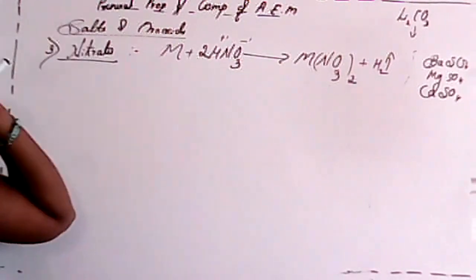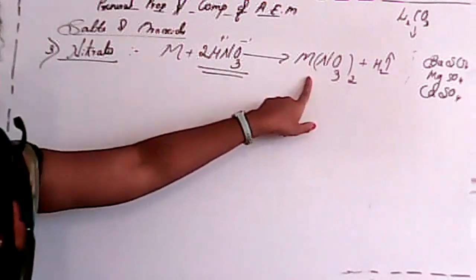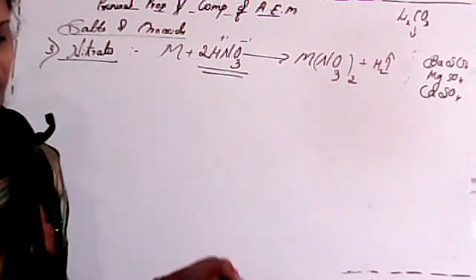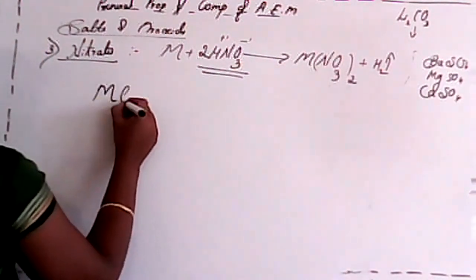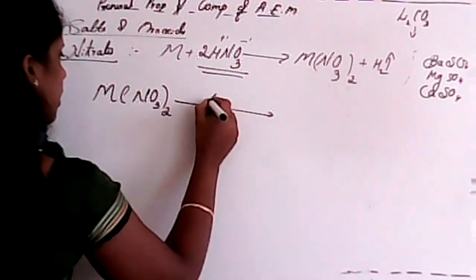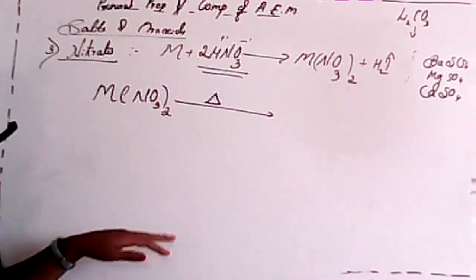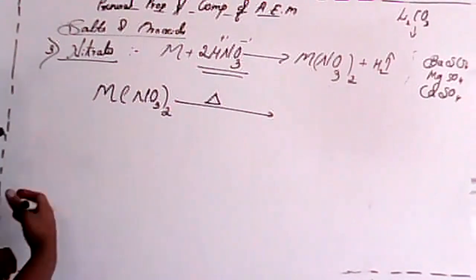So whenever metal reacts with dilute HNO3, it will produce metal nitrates. Is it clear? So nothing much about this one. Metal nitrate easily decomposes on heating. Any idea, student, into which compounds it dissociates?